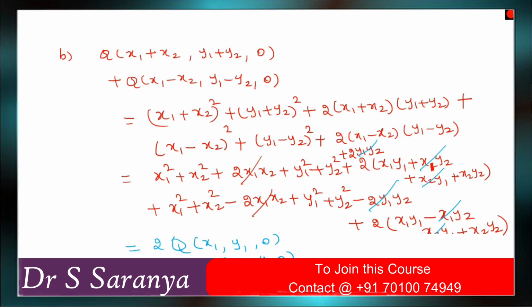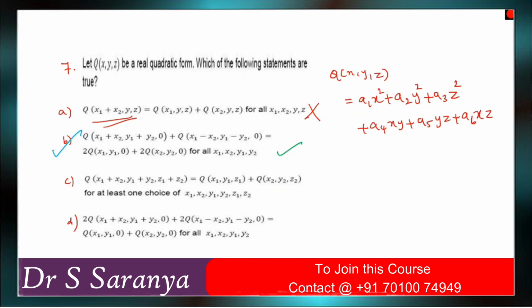Correct. Now here they given x1 x2, at least one choice. This is true. You can put any values that will satisfy. Suppose x2 is equal to 0, y2 is equal to 0, z2 equal to 0. Then you will get the same answer.